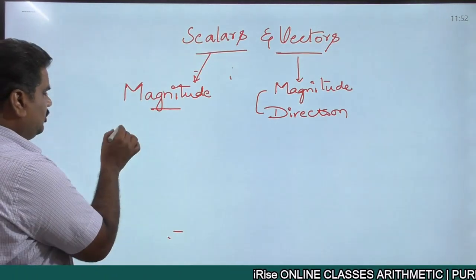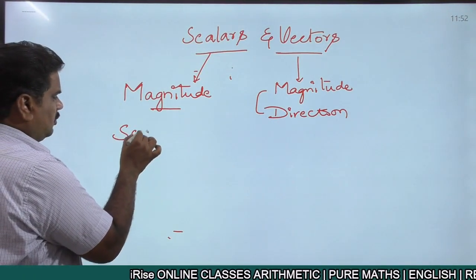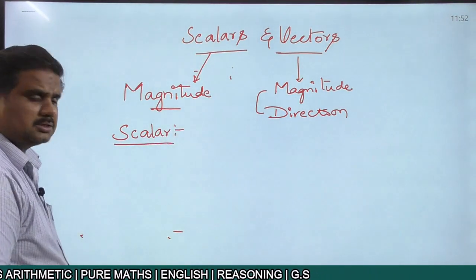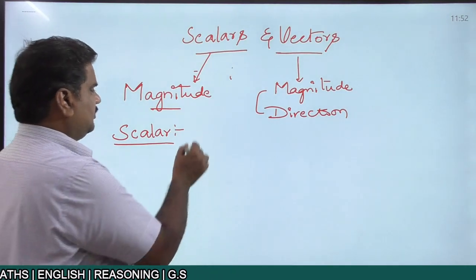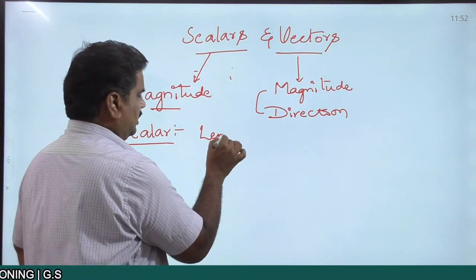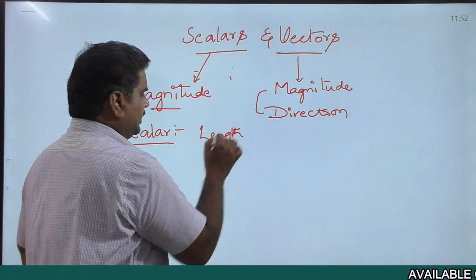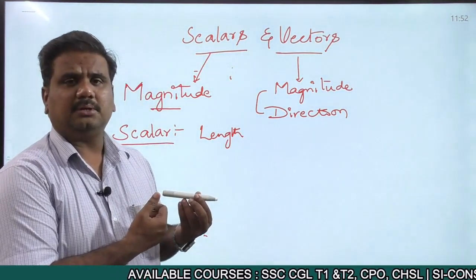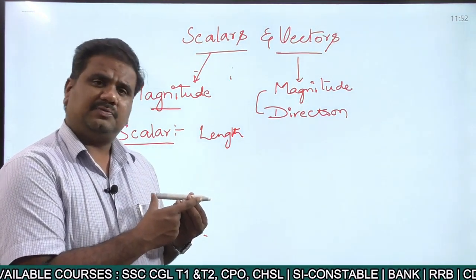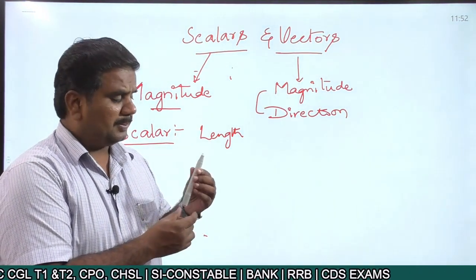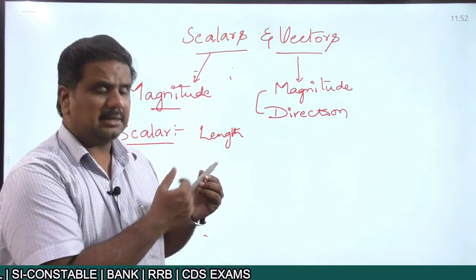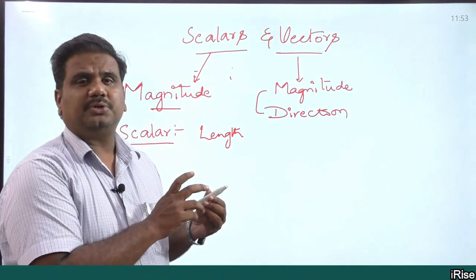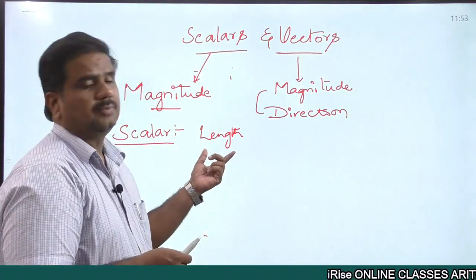First of all, in the case of scalars, the physical quantities which have only magnitude, you call them scalar quantities. The first example is length. Suppose this is an object, and the length of this object is around 15 centimeters. If you place it in this way, the length is 15 centimeters. You place it vertical, it's 15 centimeters. You place it inclined, it's measuring 15 centimeters. So even though the direction of the object is changing, the length of the object will not change.